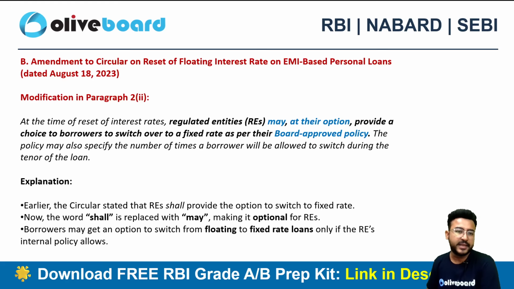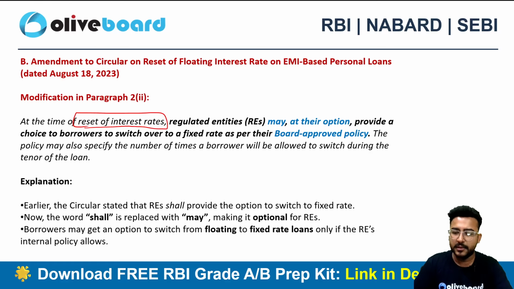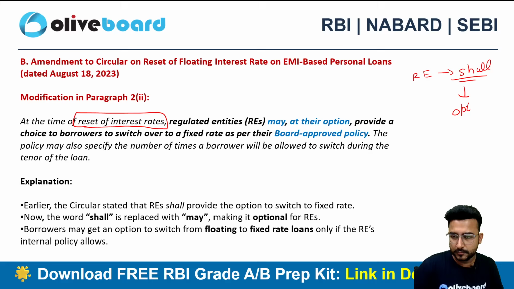Plus, at the time of the reset of interest rate, whenever you are doing a reset of interest rate, what was the case earlier? Whenever we are resetting the interest rate, the regulated entity shall provide an option. What kind of option?